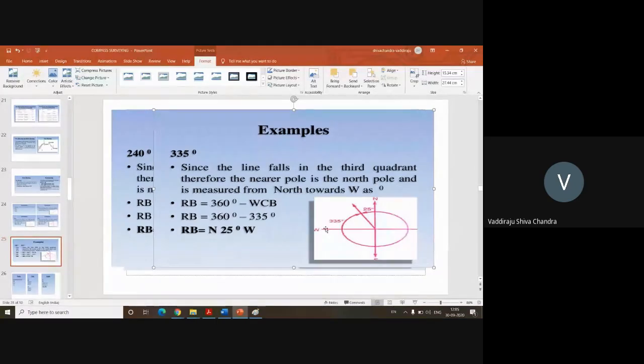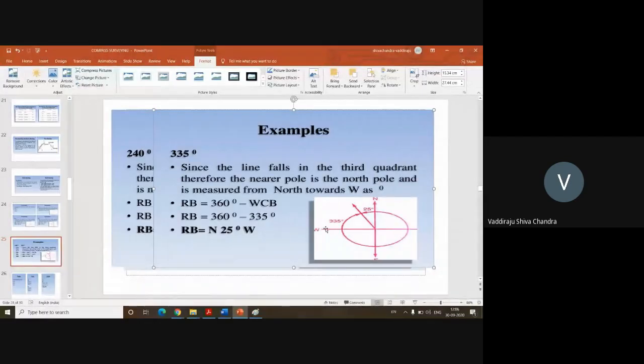Why we take only north and south is that any measurement on the ground is by default with respect to the north direction. All surveys are done with respect to north direction only. That is why north is very important for us. You take any housing plan also, they'll show what the north direction is in that plan. So it's very easy. You just need some practice on this.